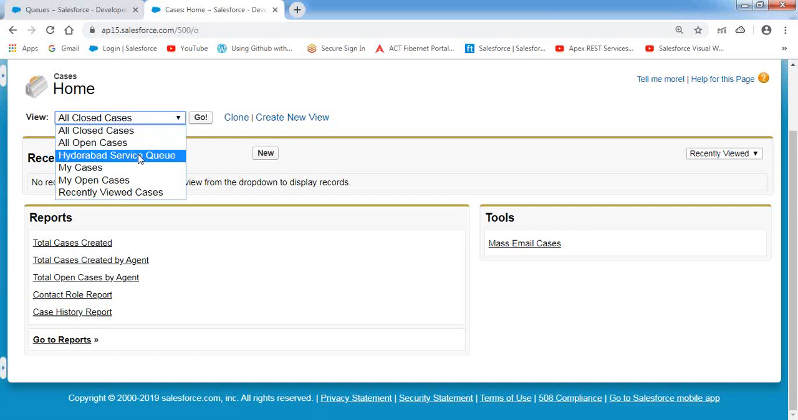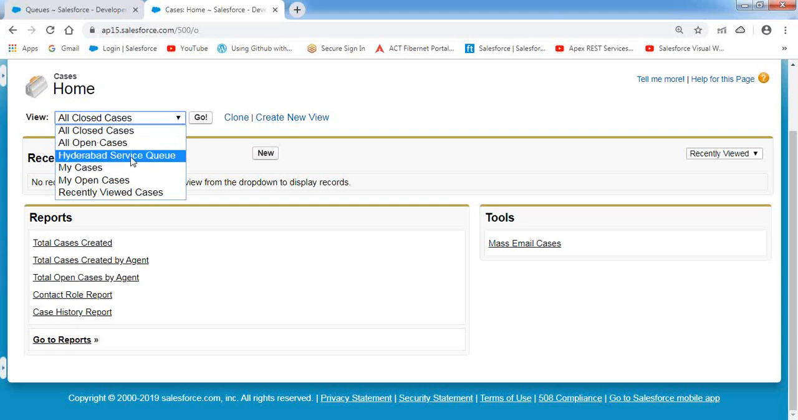This is the additional benefit whenever I'm creating the queue. The queue members need not add that option inside the enhanced list view; the queue members will receive this option automatically by default. As soon as I create the queue record, the queue members automatically receive the queue name inside this enhanced list view as a list view option.